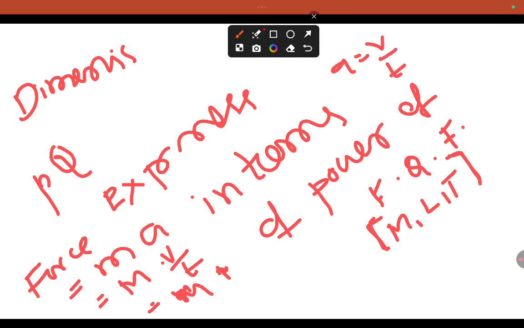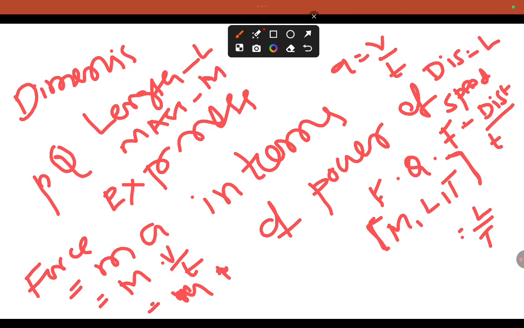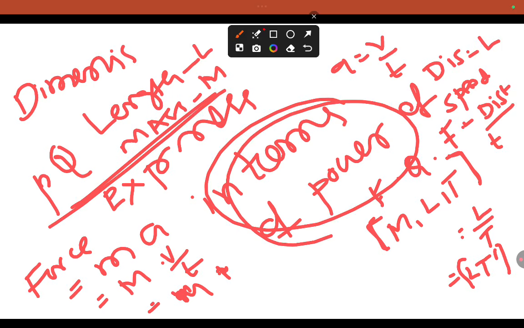Length we express with L, mass with M. Similarly, distance is expressed with L, and speed is expressed as distance by time, so L by T. Now you will get L T minus 1. This is known as the dimensional formula. See, the dimensional formula is nothing but expressing a physical quantity in terms of powers of fundamental quantities.